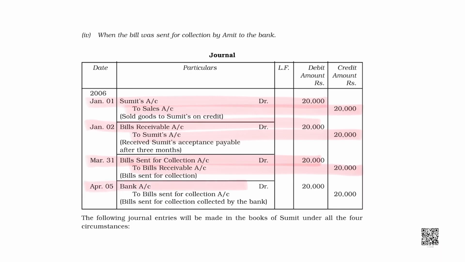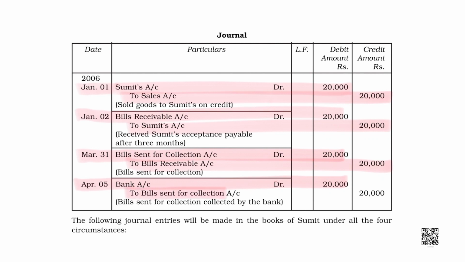Okay? When bank collected that money, bank account would be debited since the money came in and that slip would be torn because you have collected the money, you have got the credit in your bank. When you receive money, bank is debited in your books. Bank account debited and that slip is gone, bills sent for collection. Okay, students? So, if I make a conclusion to do all the entries correct in this chapter's bills of exchange, you all must know the basic rules of debit and credit.